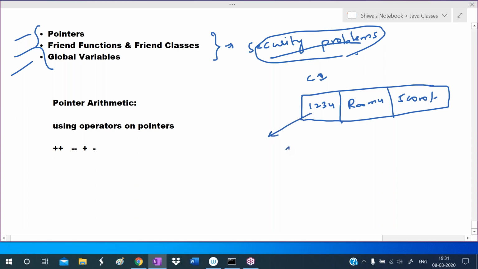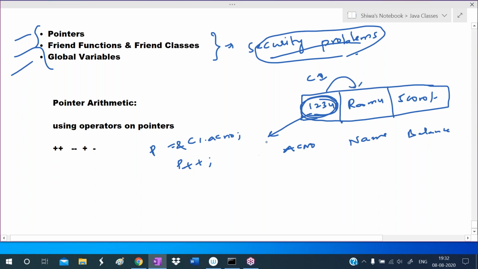This is the account number, this is the name, and this one is the account balance. If I know the address of the account number, for example address of C1 dot account number, and I hold it in the pointer variable P, then if I write P plus plus, it accesses the next element.